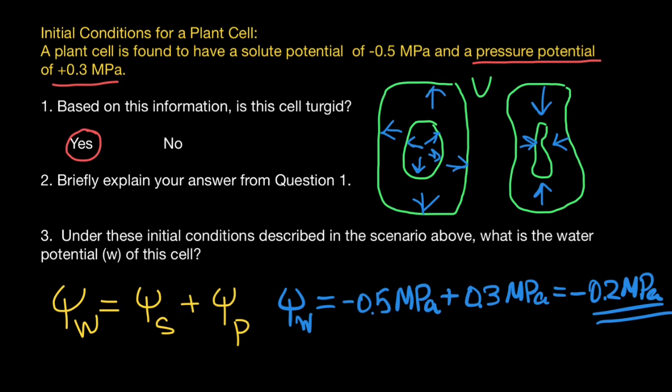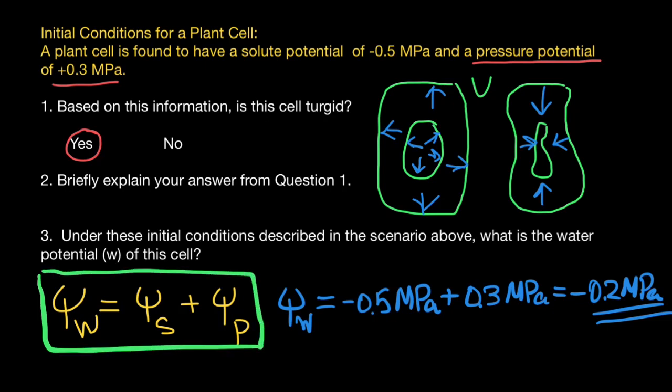And it's going to be turgid because pressure potential is a positive number. And everything you need to know is just to memorize this formula, which I call WSP. Very easy mnemonic technique for you.